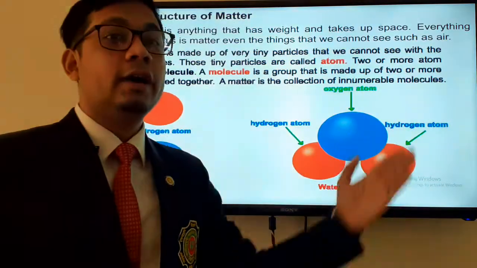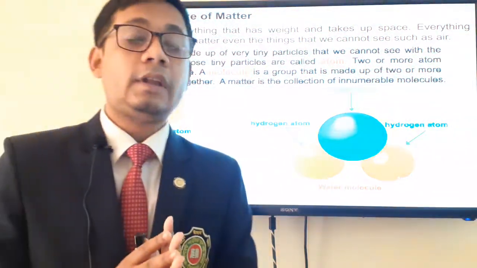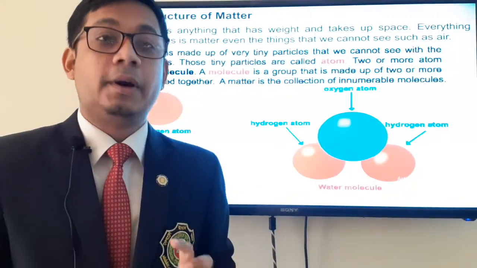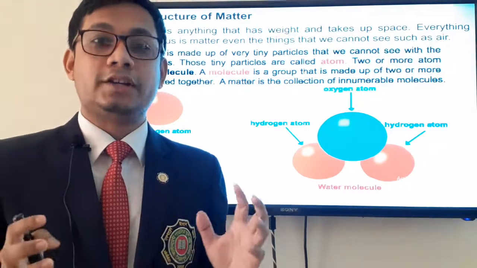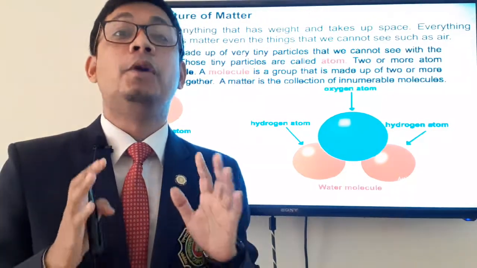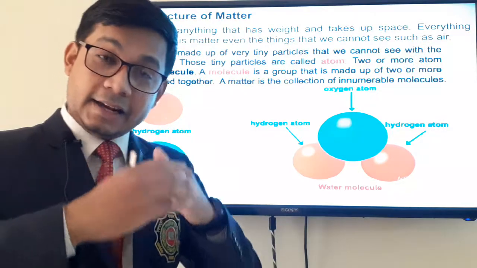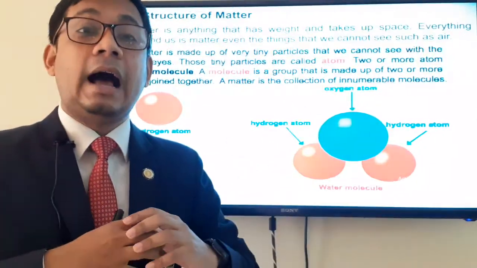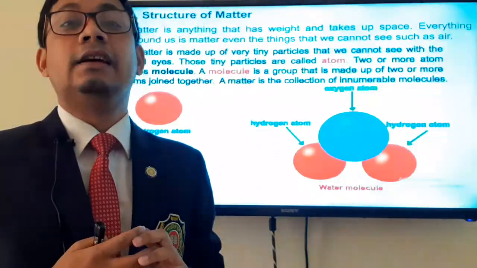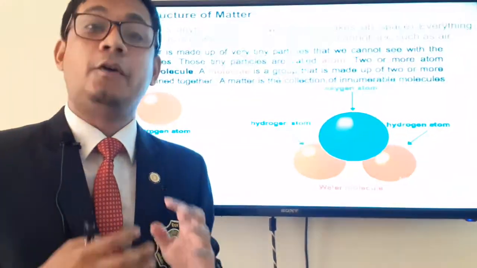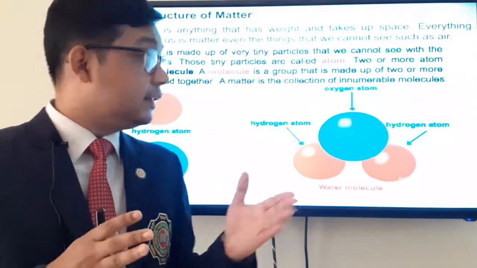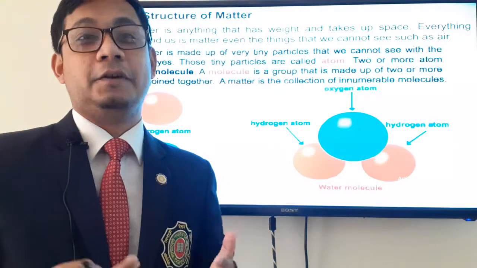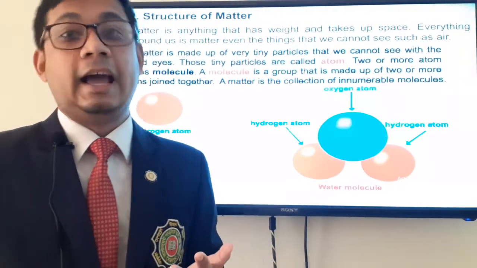Okay, I am repeating for you again. So what is atom? Atom cannot be seen with bare eyes or naked eyes. It's a very tiny particle. But when one or more atoms connect together, they form a molecule. And when those molecules connect together in innumerable form, that means in uncountable form, then they produce a matter. So as the atoms are of different types, that is why matters are of different types: solid, liquid and gaseous.